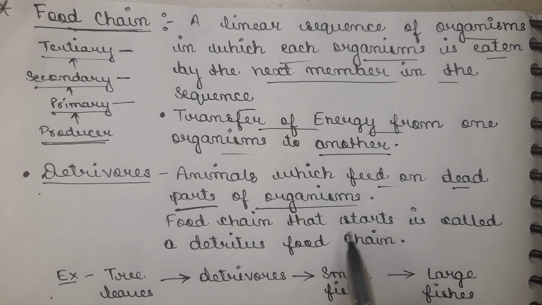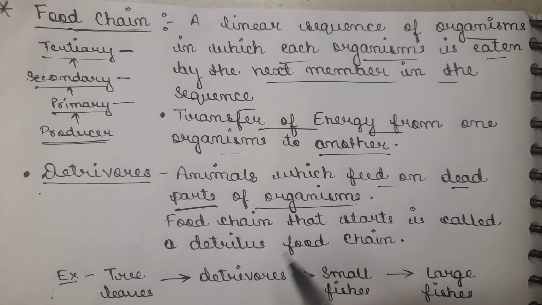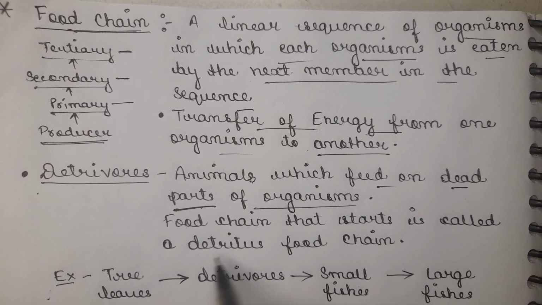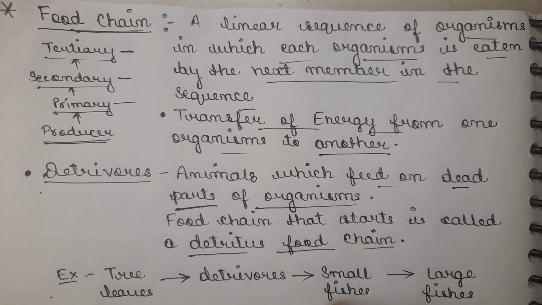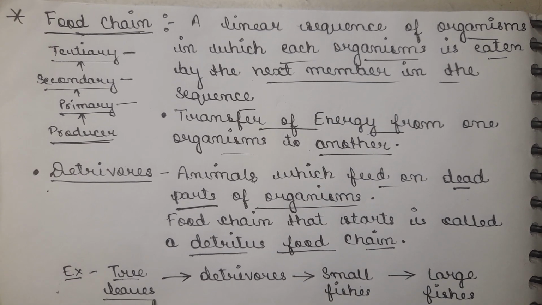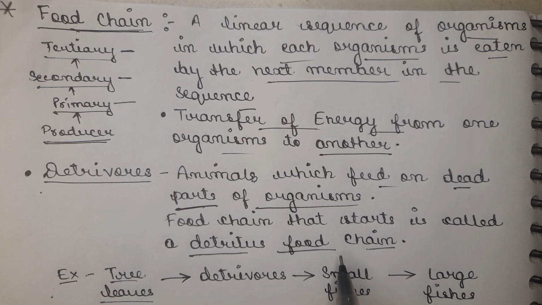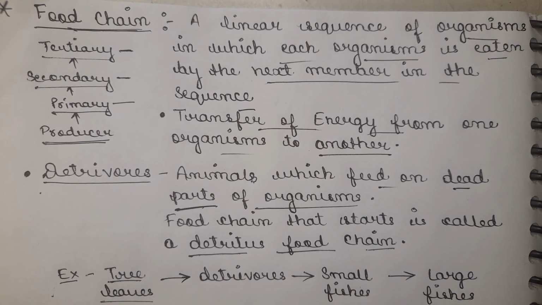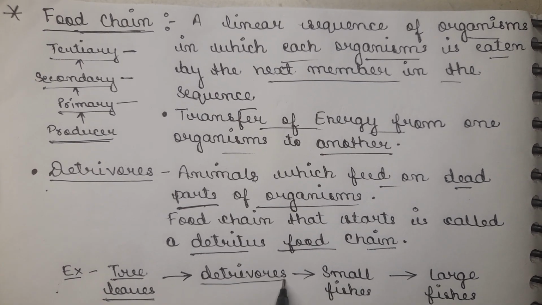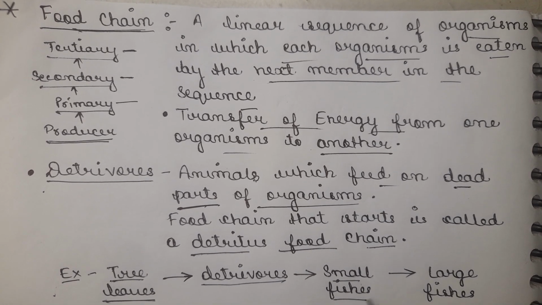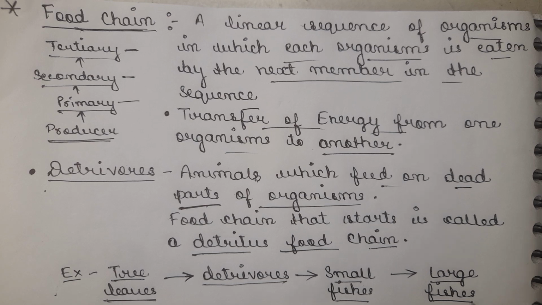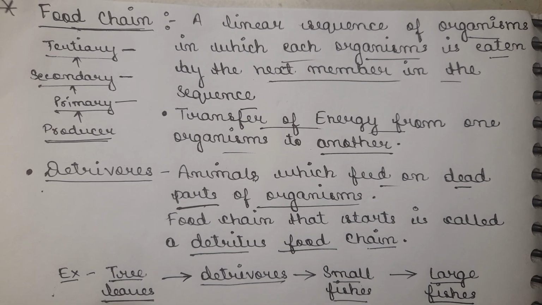If we talk about the food chain that starts with dead organic matter, it is called a detritus food chain. Now, take the example of this detritus food chain. The first one starts with tree leaves that are eaten by the detritivores, and then the detritivores are eaten by small fishes, and the small fishes are eaten by large fishes. So this is how the food chain is interconnected in a sequence, one by one.